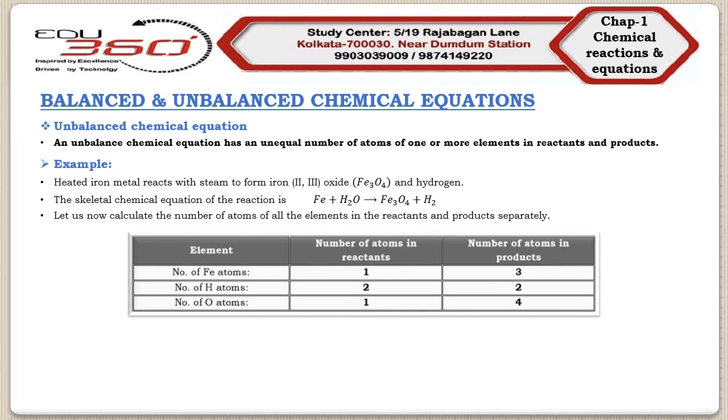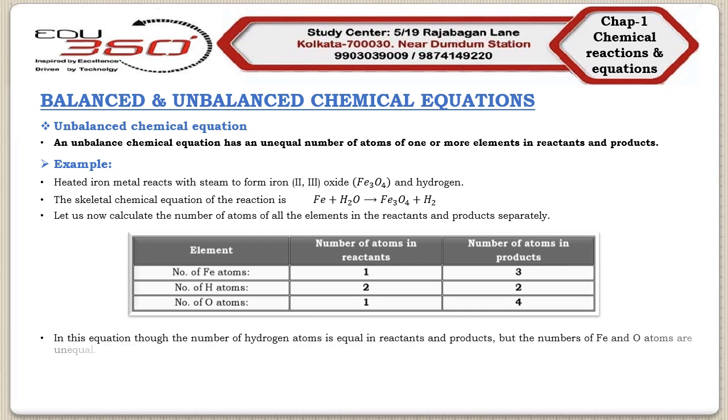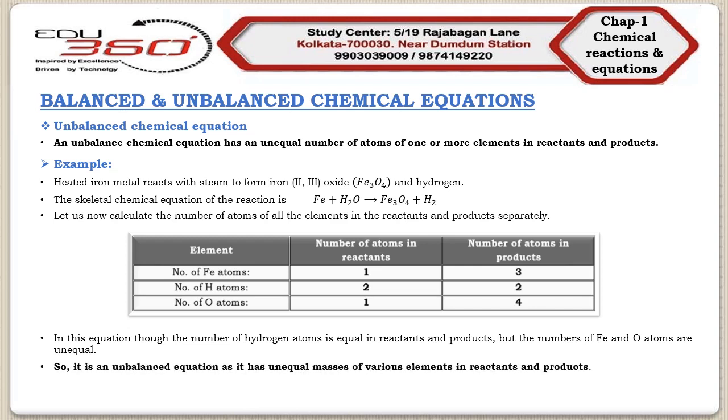Now, after going through the following table, we found that the number of hydrogen atoms is equal in reactants and products, but the number of iron and oxygen atoms is unequal. Since the number of atoms of various elements in reactants and products is unequal, we can say that an unbalanced chemical equation has unequal masses of various elements in reactants and products.